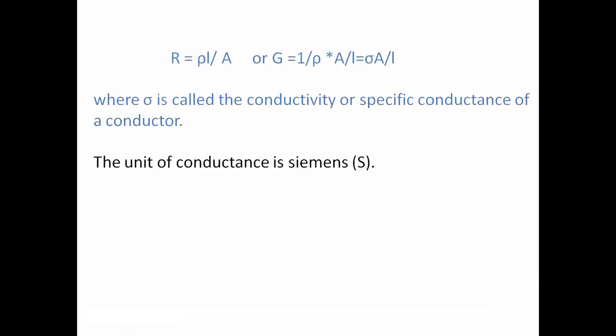The unit of conductance is Siemens. Earlier it was mho, because it is opposite to resistance. The unit of resistance is ohm, and conductance is the opposite of resistance, so the unit was considered as the reverse, that is mho.